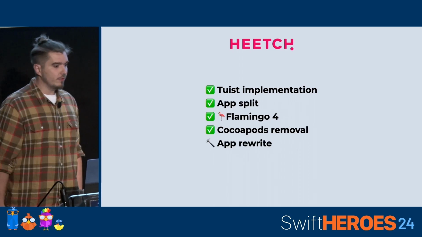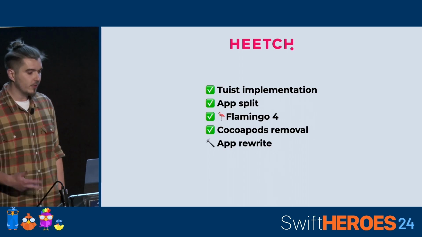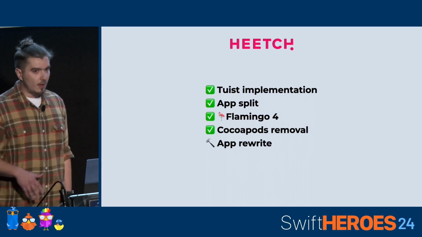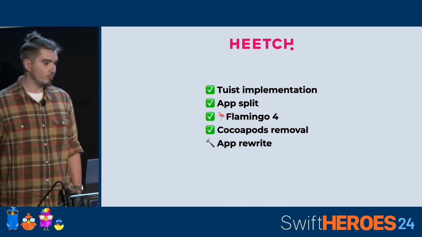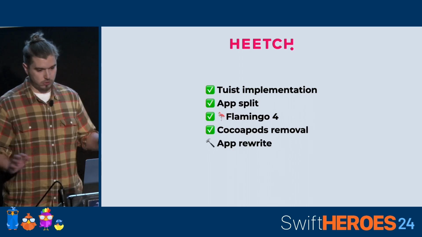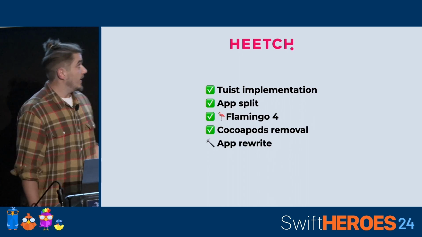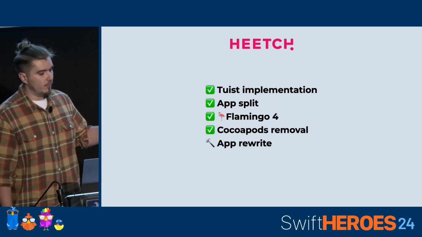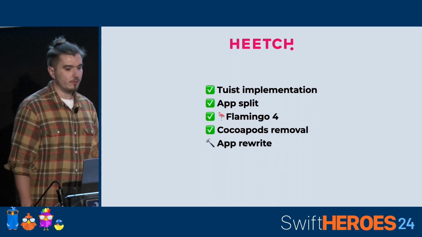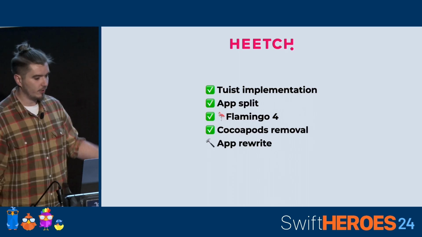We started last year with Tuist implementation in version 3. It was kind of a big task because it was a 10-year-old project with a lot of weird code. And like 2 or 3 weeks ago, I finally migrated Tuist to version 4. So right now we are up to date.